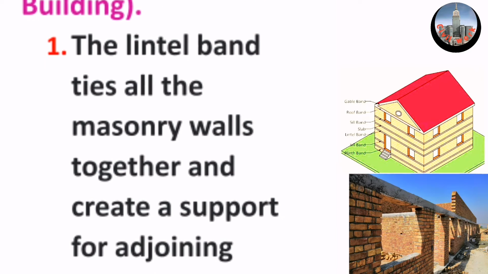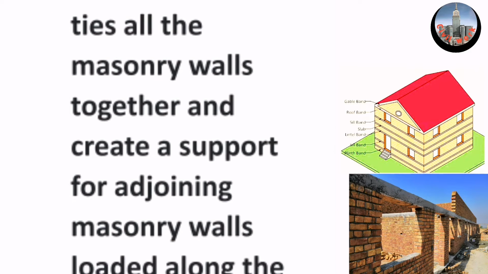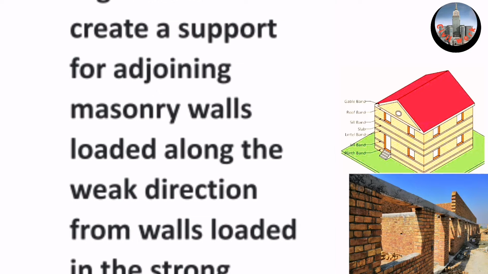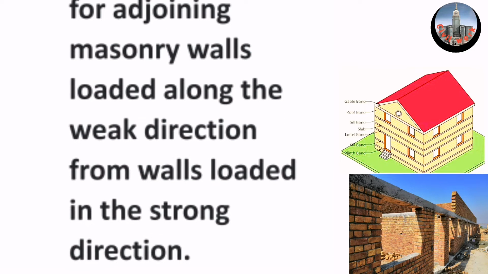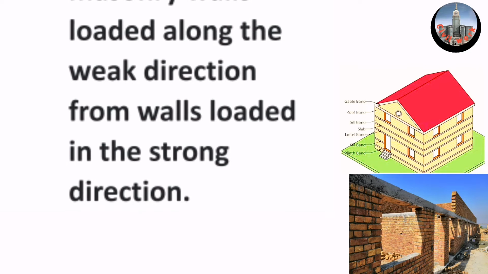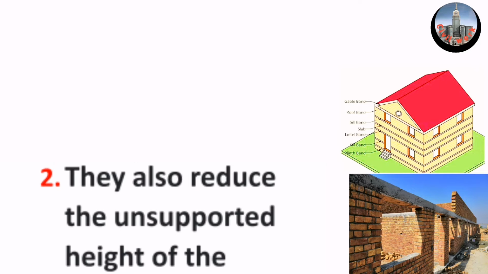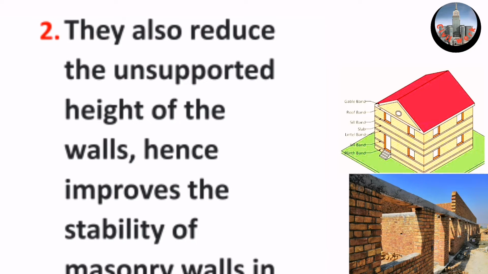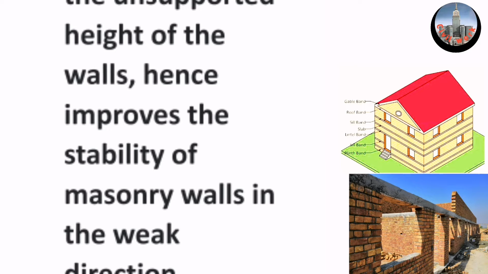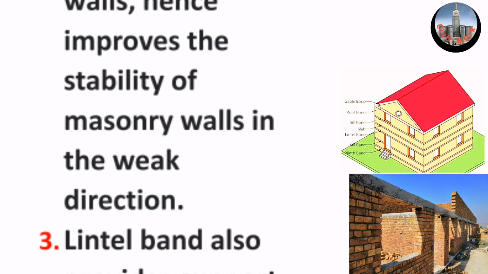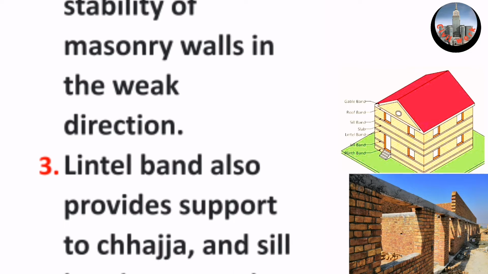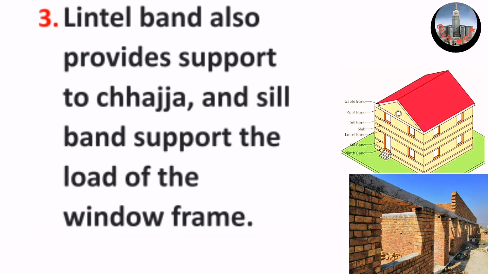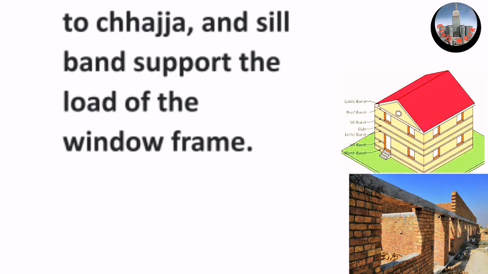1. The lintel band ties all the masonry walls together and creates a support for adjoining masonry walls loaded along the weak direction from walls loaded in the strong direction. 2. They also reduce the unsupported height of the walls, hence improve the stability of masonry walls in the weak direction. 3. Lintel band also provides support to chhaja, and sill bands support the load of the window frame.